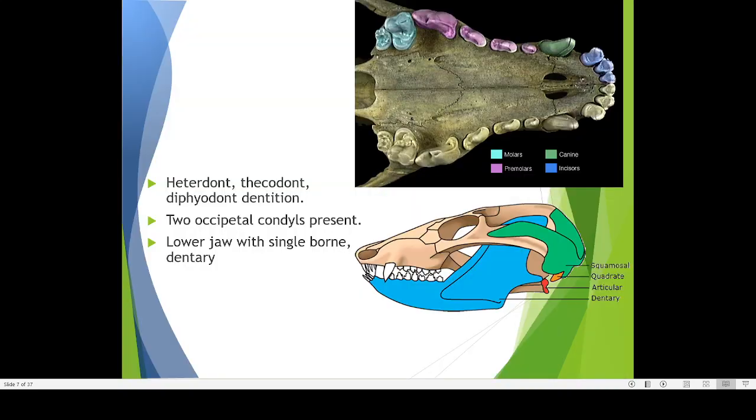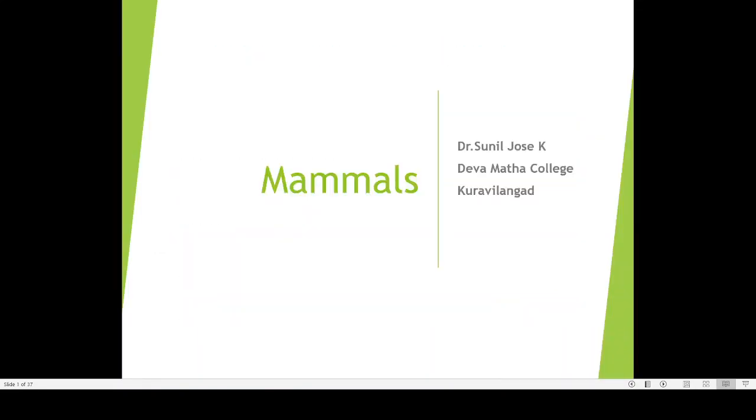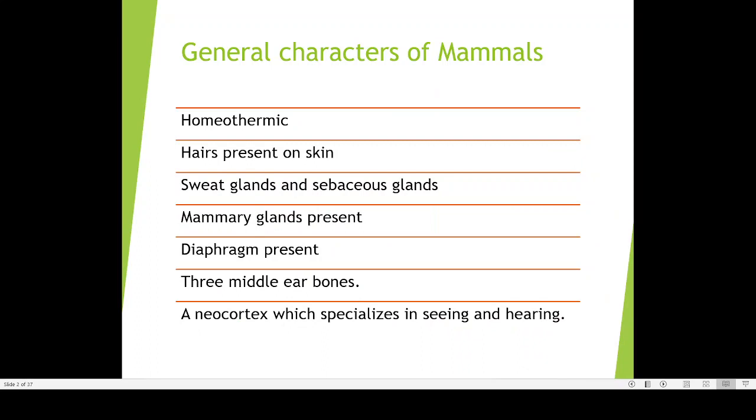Now coming to the general characteristics of mammals, these are the primary characteristics. We have homeothermic nature, presence of hair, sweat glands and sebaceous glands. Then we have mammary glands, a diaphragm, and three ear ossicles. Then the neocortex, which gives us better intelligence, is present.